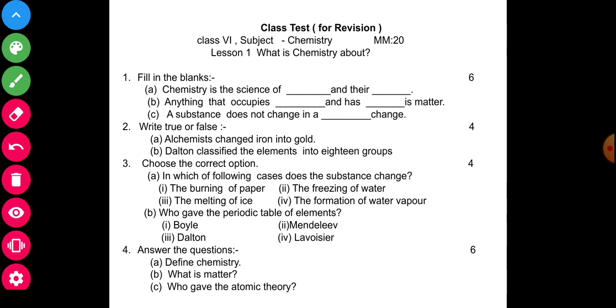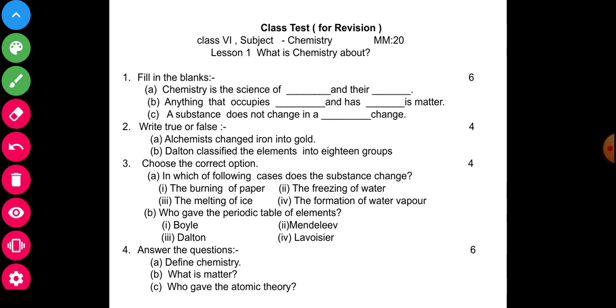See my dear students, class 6 subject chemistry, box 20, lesson first, what is chemistry about. The first question is fill in the blanks, 6 marks. Part A: chemistry is the science of blank and blank.